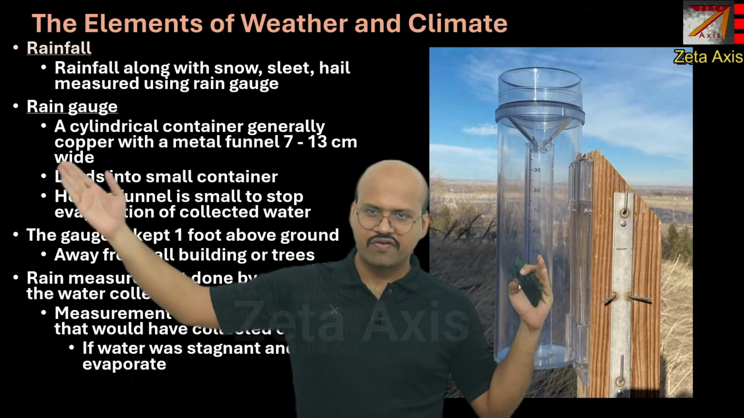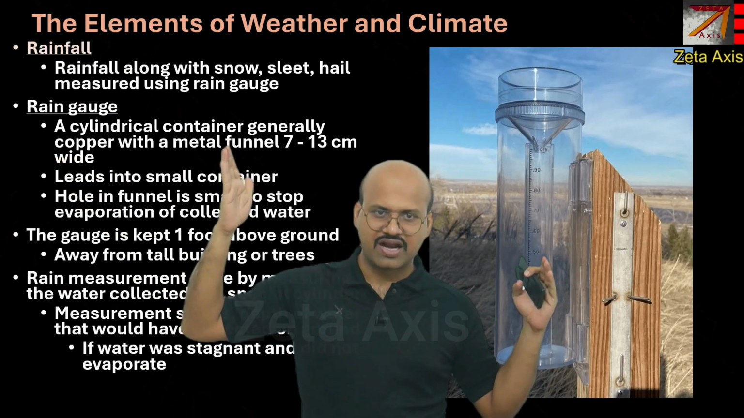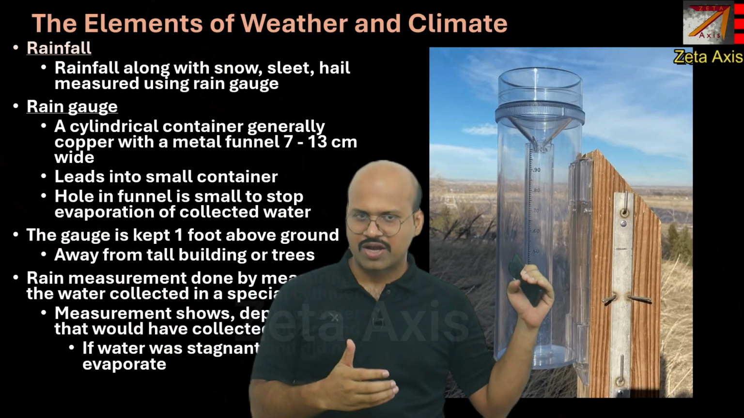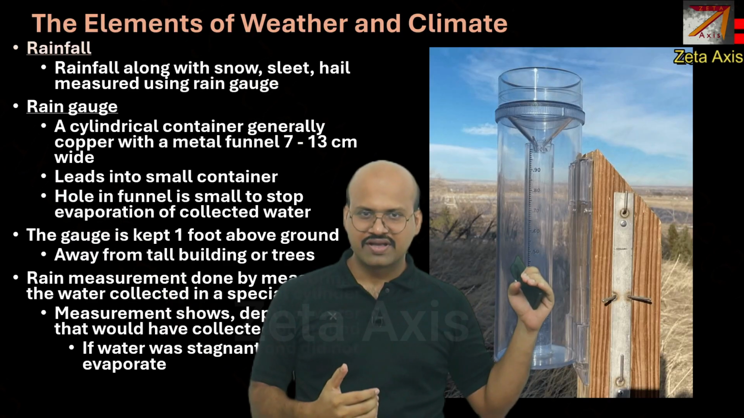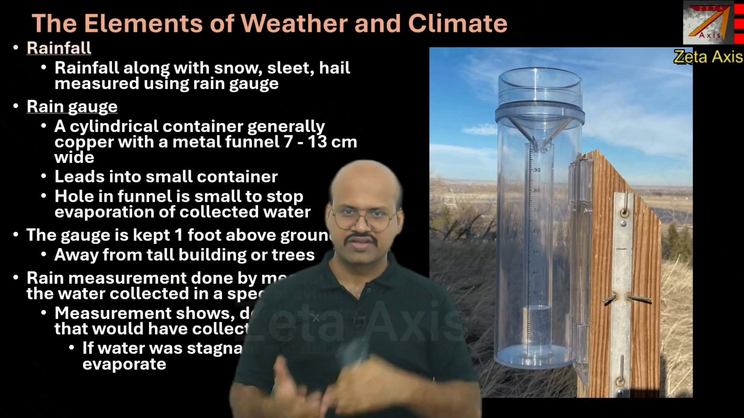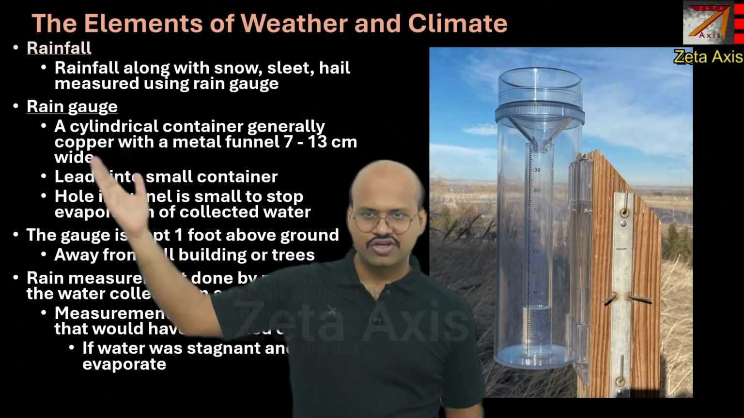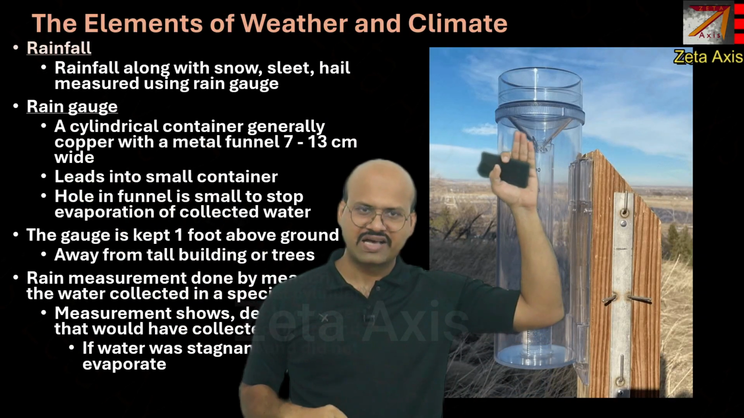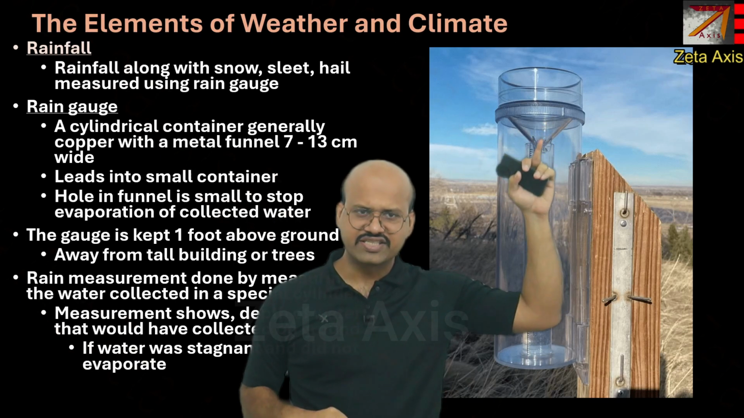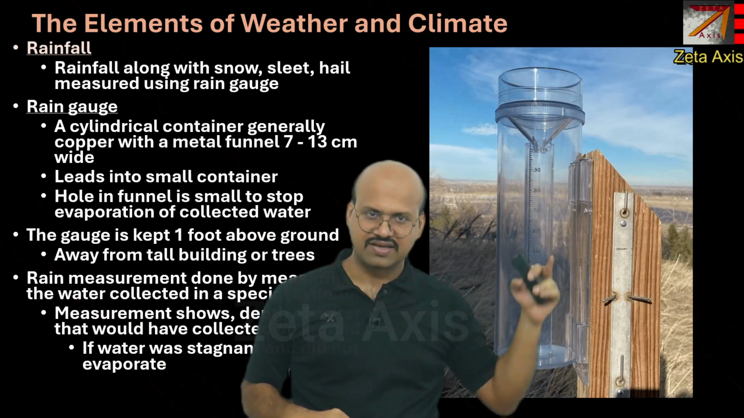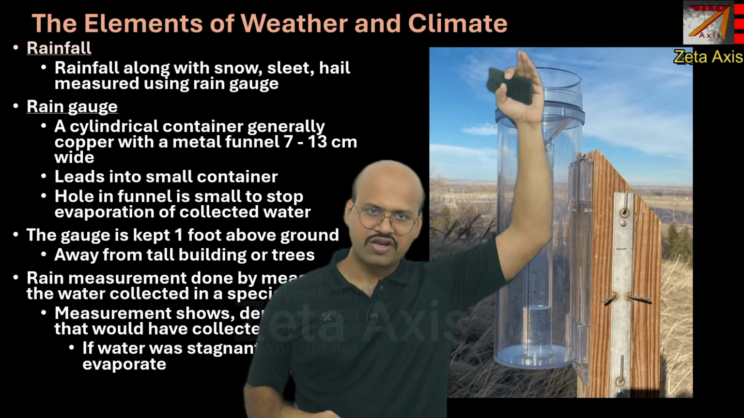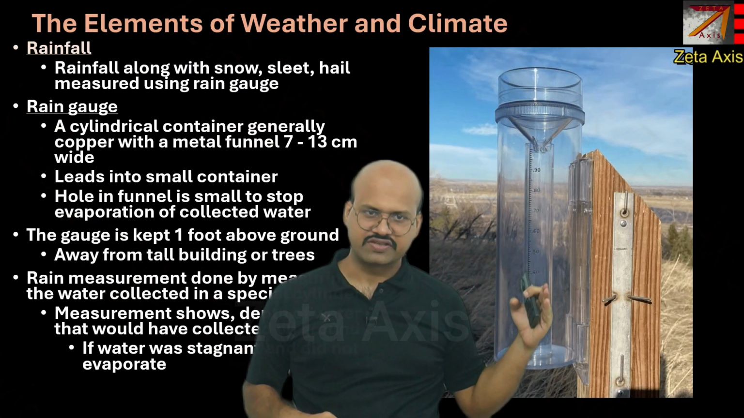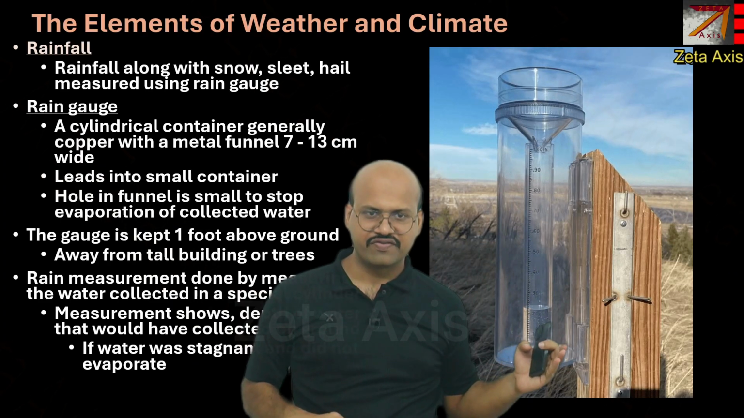Earlier it used to be of copper, with a metal funnel, but now it is generally a glass funnel, so we can directly take the measurement without taking the instrument out and transferring the water to another device. You can see there is a glass funnel over here, and it leads into this small container which has a scale. Water falling from the sky collects in this funnel and is then transferred into this tube, and here we can get the measurement.